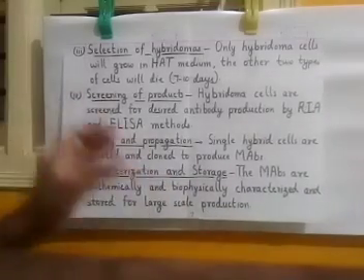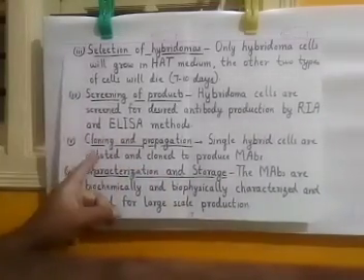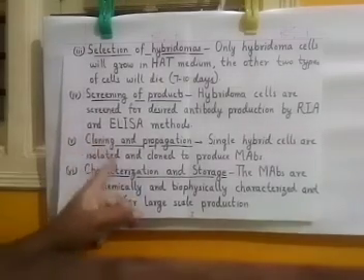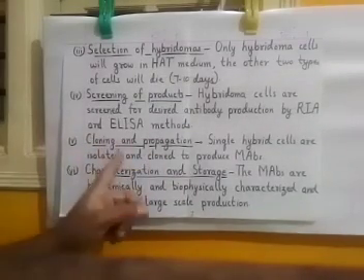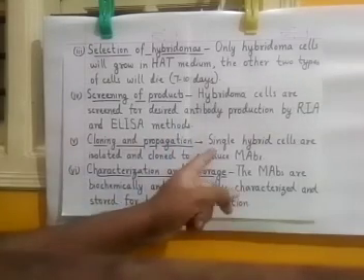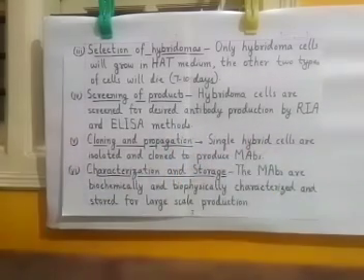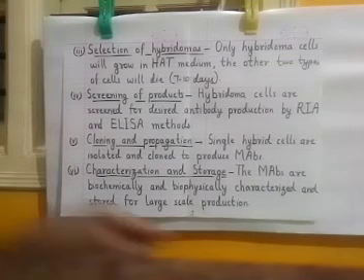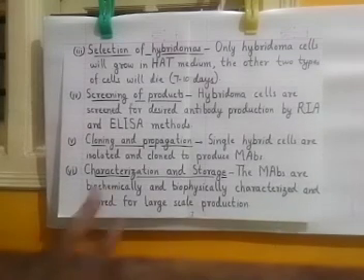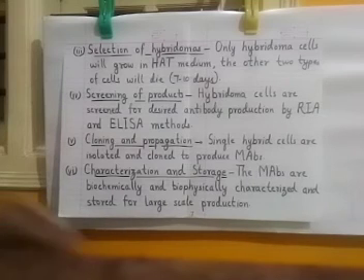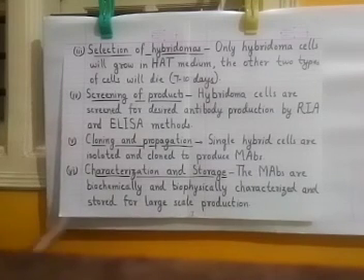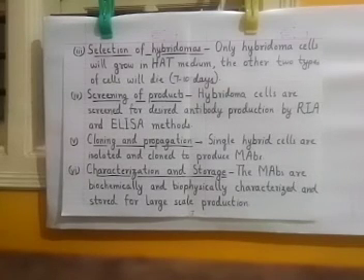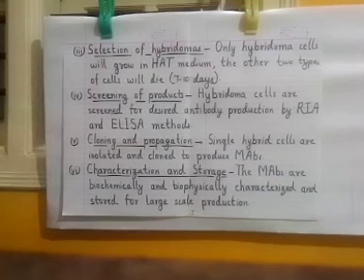Once we know, we have to clone those hybridoma cells and propagate. In this process, we separate single hybrid cells. That means single hybridoma cells are separated into different microwells or different culture plates, and then cloned. They are allowed to grow. Once only one type of hybrid cell is growing, they will produce only one type of antibody.